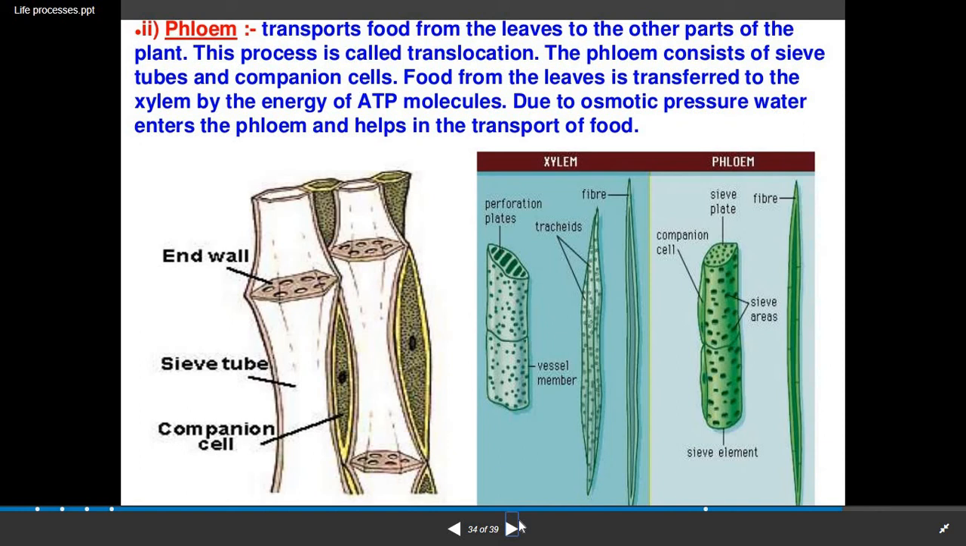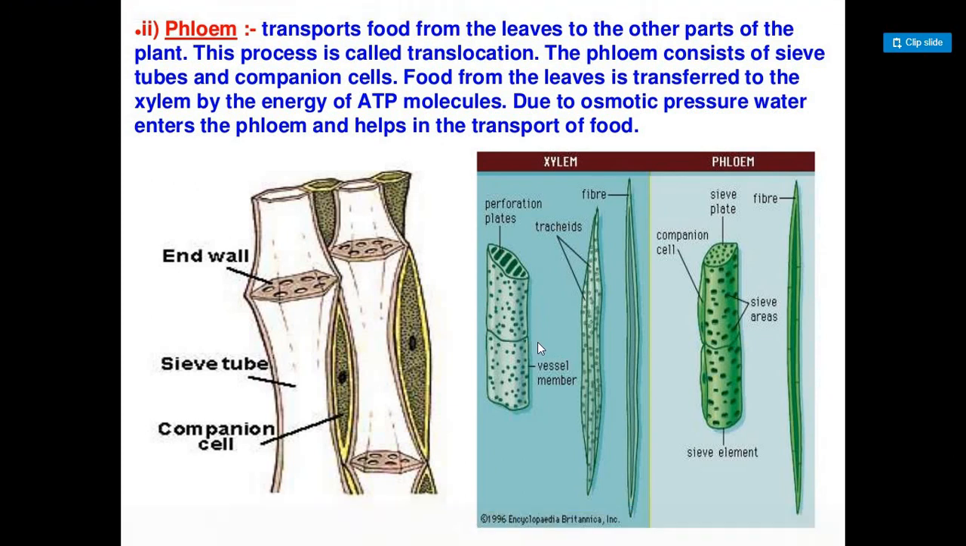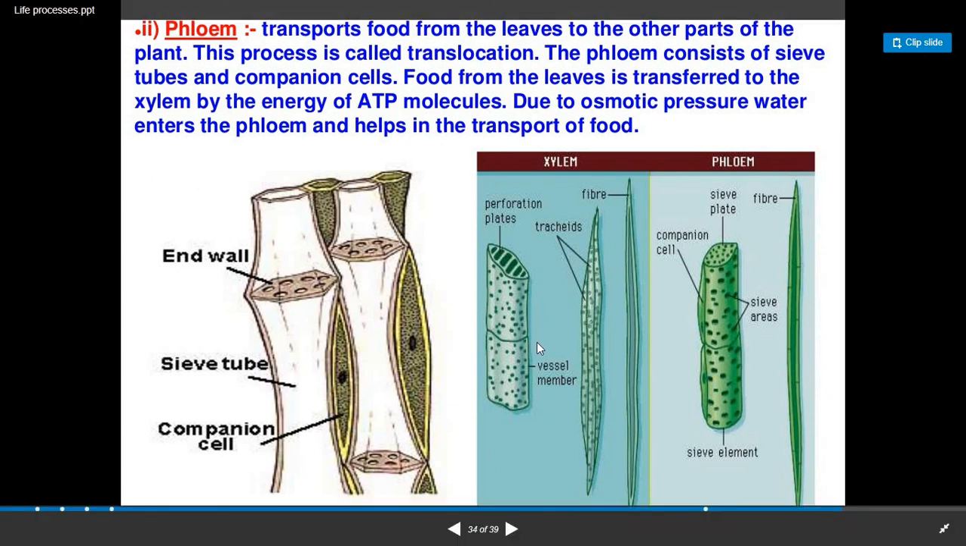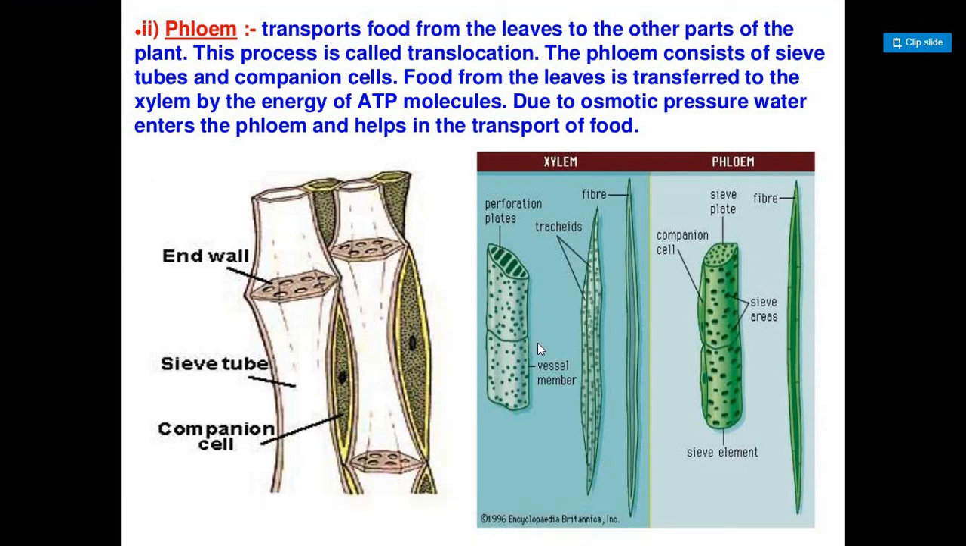Here you can see in the figure the particular components of the phloem. Companion cells are there, and the sieve plate and sieve element. In the xylem, the tracheids and vessels are the components. With the help of these, food, water and minerals all get transported through xylem and phloem. I hope, students, this topic is clear to you all, that is transportation in humans and transportation in plants.